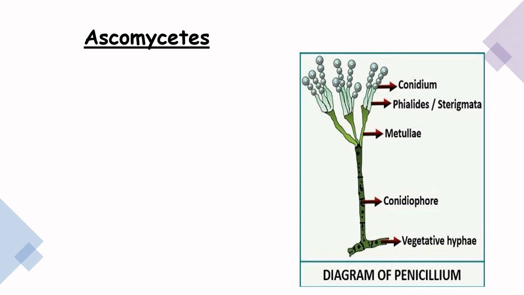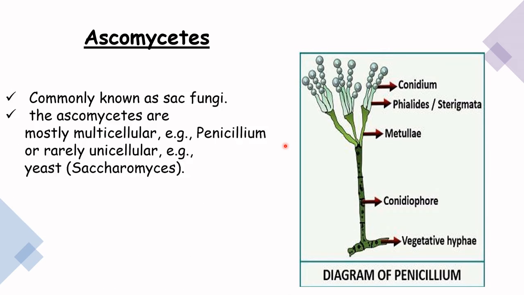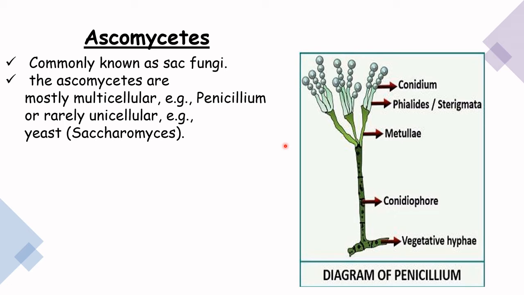So the next class is Ascomycetes, for example, Penicillium. There is a production of conidia spores here. So let's see its features. It's commonly known as sac fungi. Ascomycetes are mostly multicellular, for example, Penicillium. They may be unicellular.